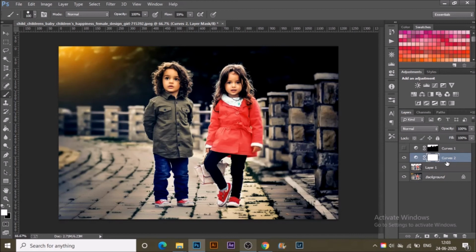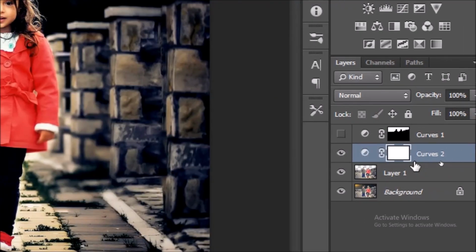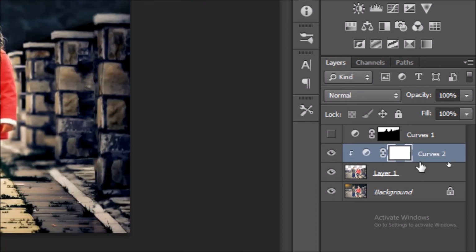How to do it? Let's zoom in, hold Alt and place the mouse between Layer 1 and that curves layer. When the mouse turns into this icon, just click. The whole effect now applies only to that clipped area.